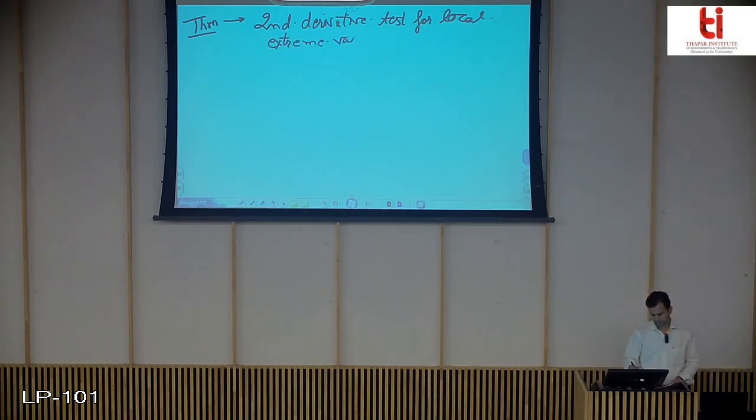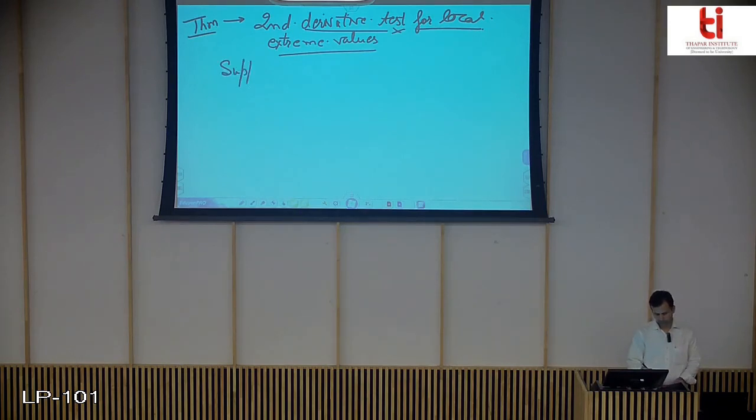Now the next very important thing, which we are going to use in our numerical questions, is how to find those extreme values. For that we are going to use the second derivative test for local extreme value.